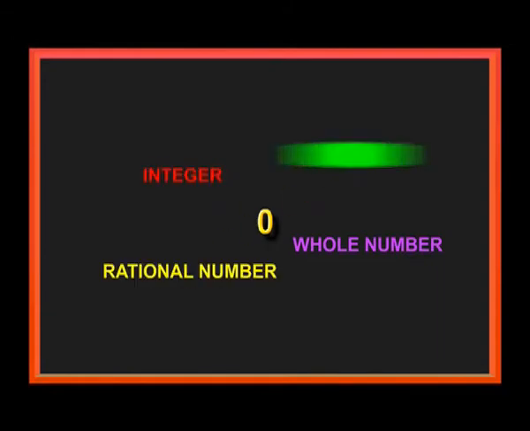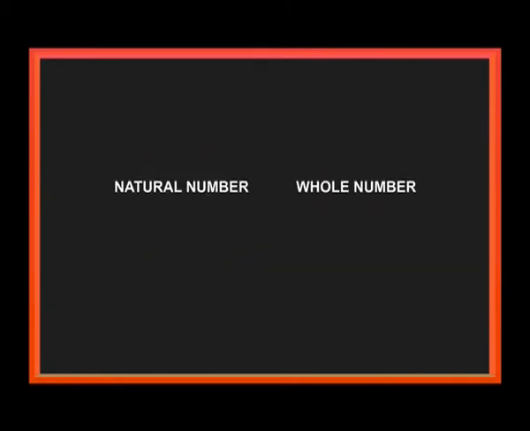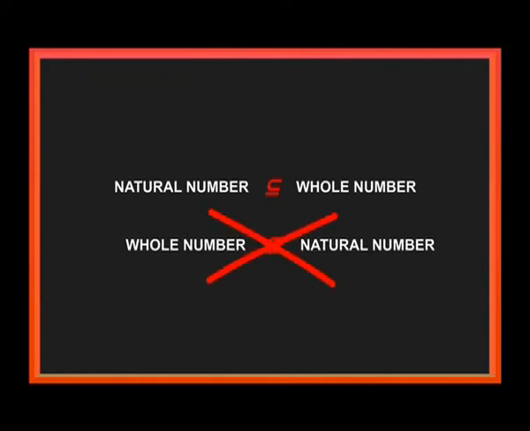Consider 0. 0 is a whole number, 0 is an integer, 0 is a rational number, but 0 is not a natural number. That's why while going through the number system, first you have to draw the number line.